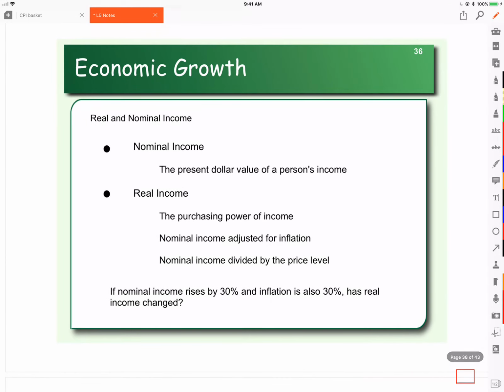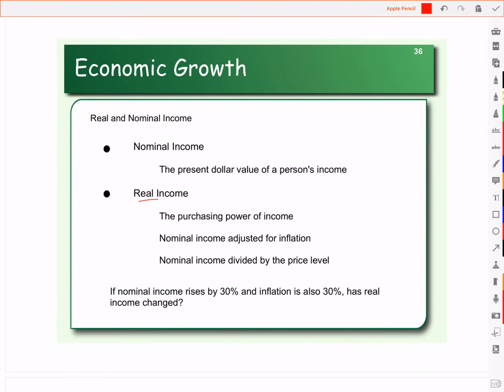So that means we need to be able to distinguish between nominal income, which is your income in today's dollars, and real income, which is your buying power, what you can get for your money. So we need to take nominal income and adjust for inflation. We need to be able to take out inflation. And we can do this by taking your nominal income and dividing it by the level of inflation, the price level, or the CPI. So we want to know how much you can really get with your money.